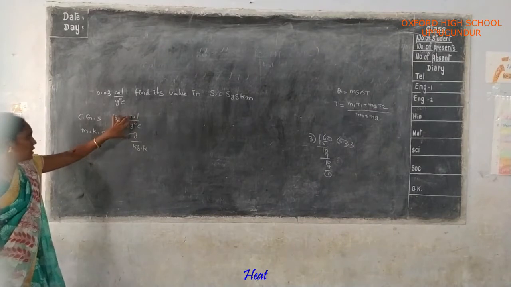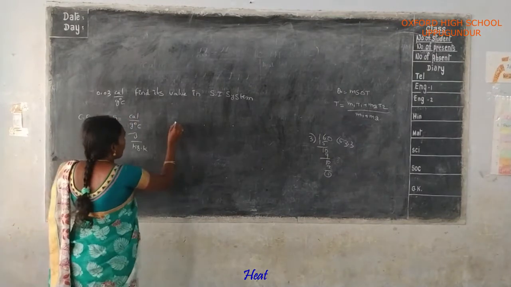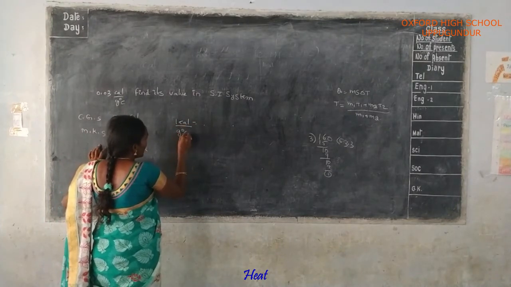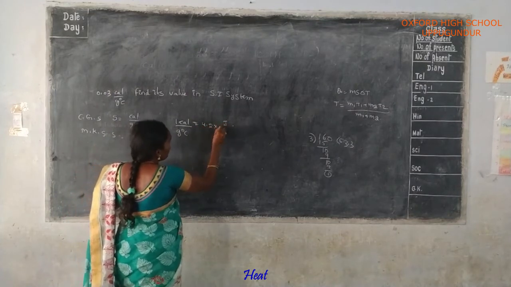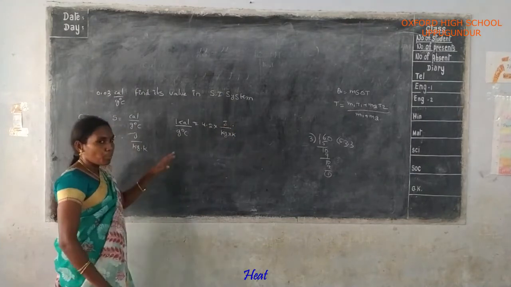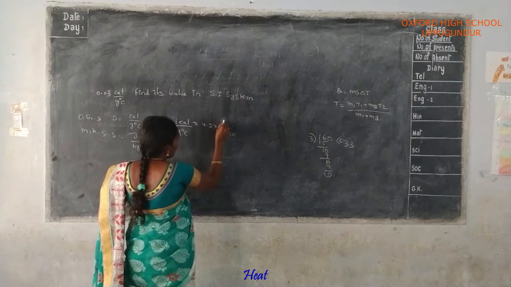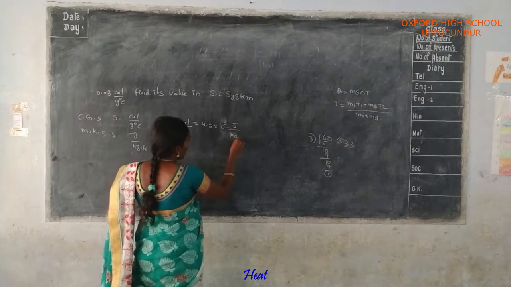The relation between CGS system and MKS system is 1 Cal per gram degree centigrade is equal to 4.2 into 10 cube joule per kg Kelvin. Okay na? Listen carefully, 4.2 into 10 cube joule per kg Kelvin.